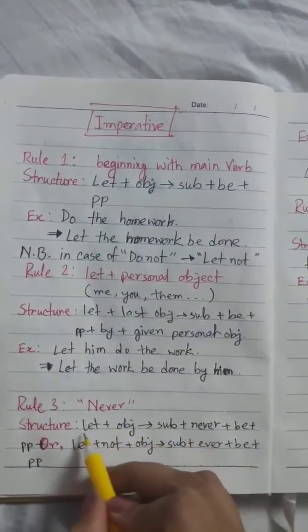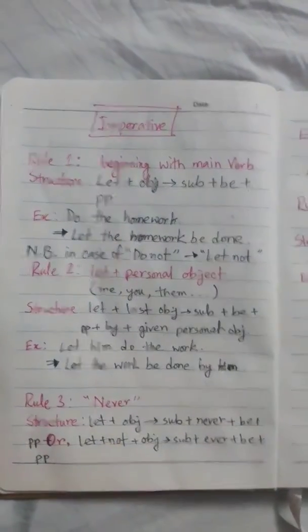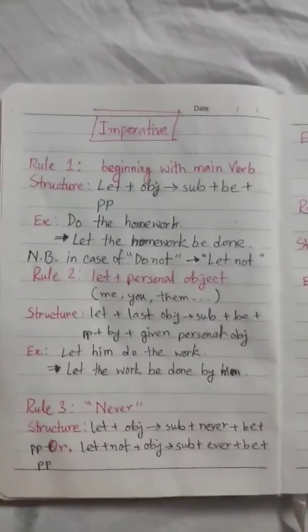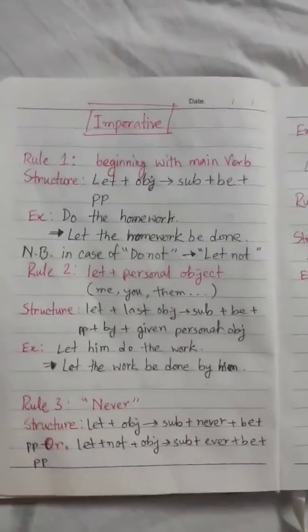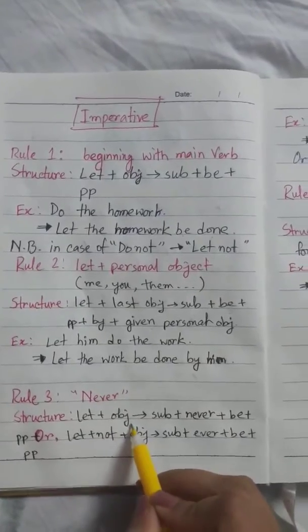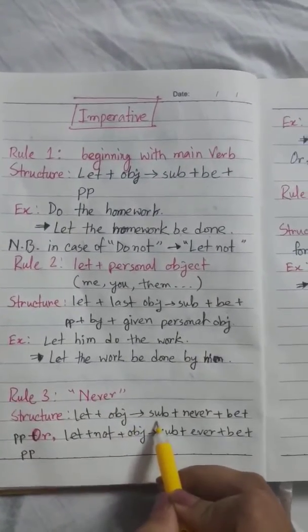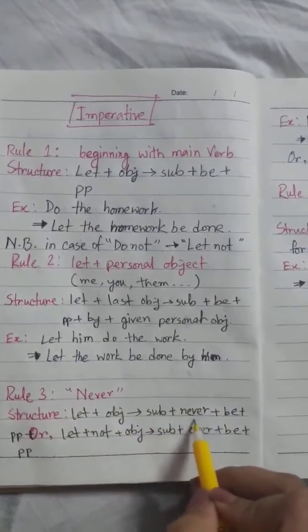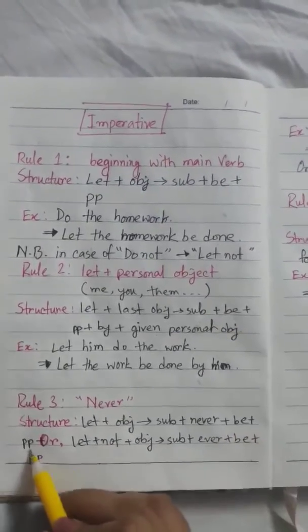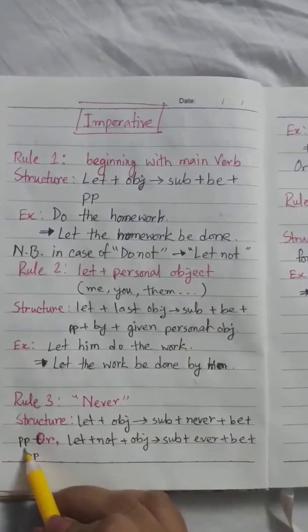Rule number 3, never. In case of never, the structure is let plus object becomes subject plus never plus be plus past participle of the main verb.